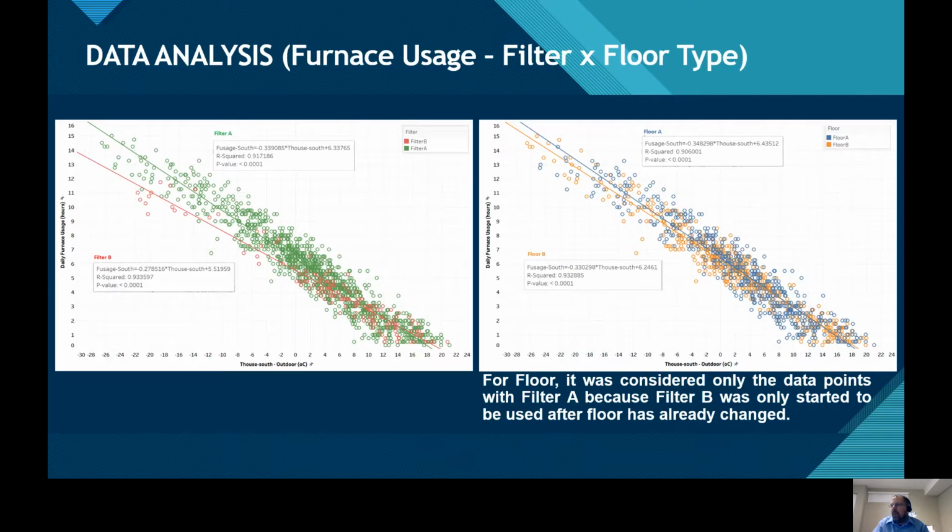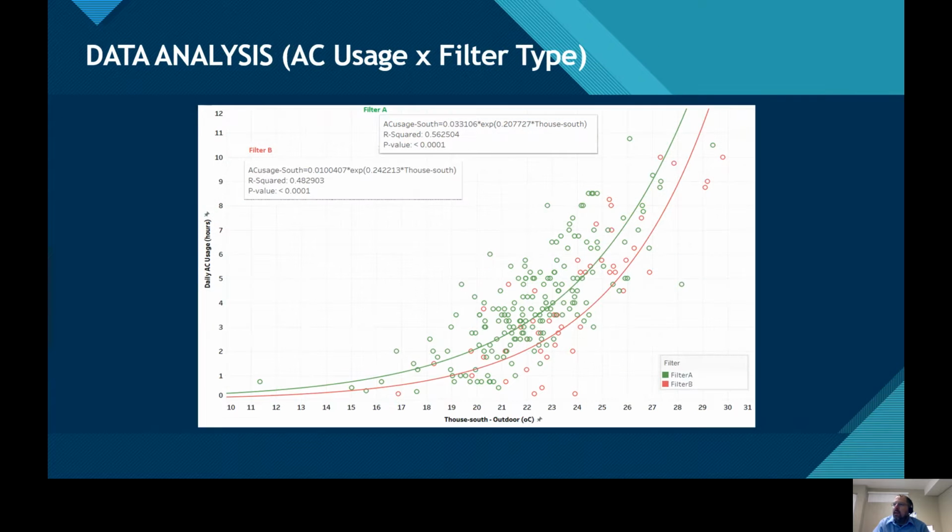The next analysis was to evaluate the influence of the filter and the floor type on the use of each piece of equipment. At the beginning, we are showing the furnace. On the left is the influence of the filter. We can see that filter B helps to reduce the duration of furnace use for the same average outdoor temperature at my house. On the right, we have the floor. We can see floor B also helps to reduce it, but not as much as filter B on the left. And in terms of AC, we can see filter B also helps to reduce this.